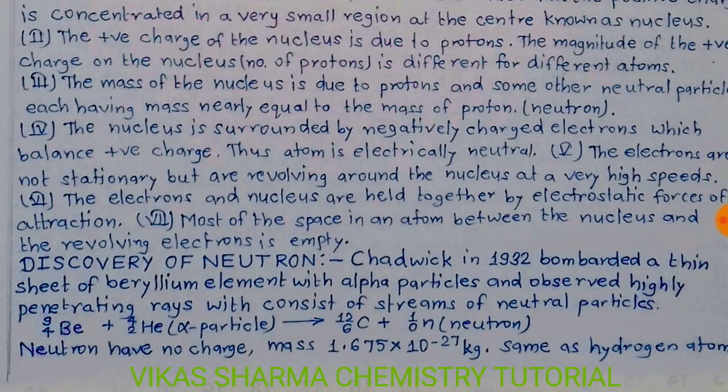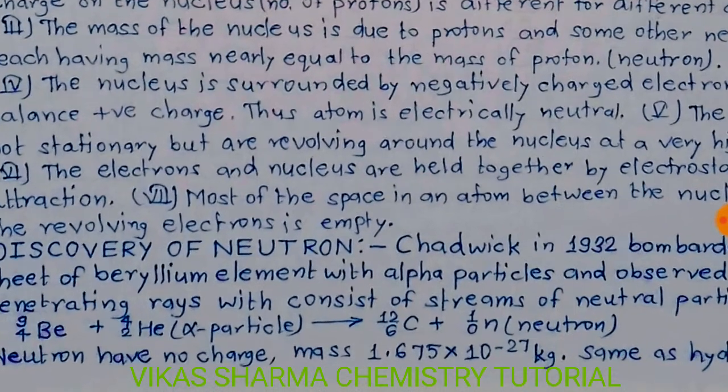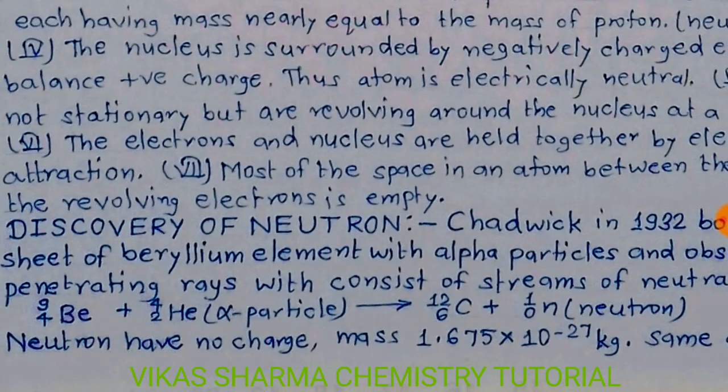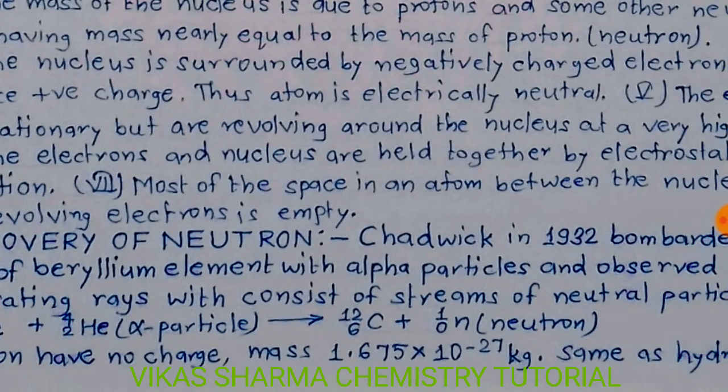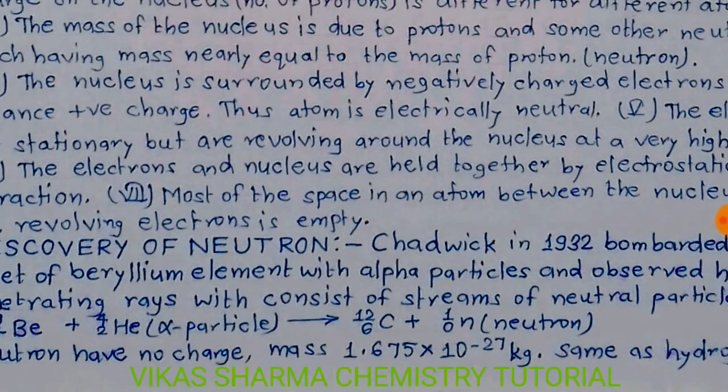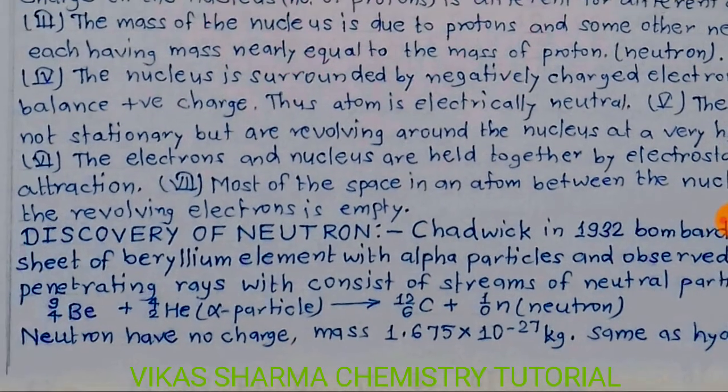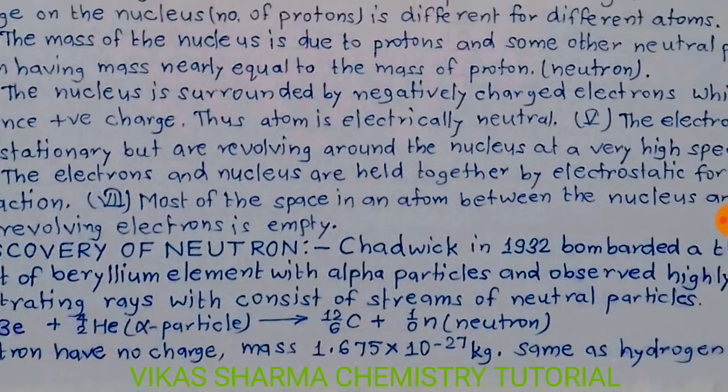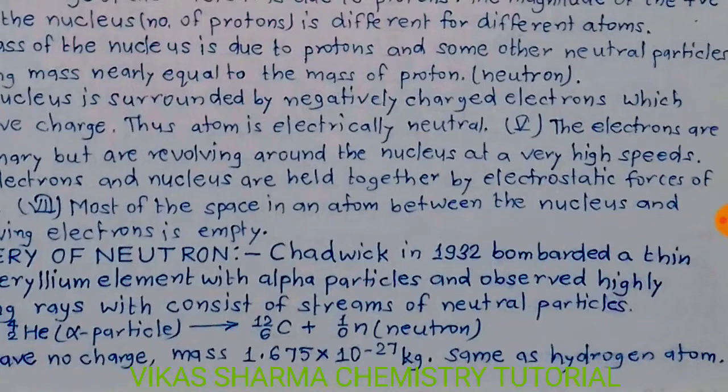You have seen the reaction: beryllium, with mass number 9 and atomic number 4, is bombarded by alpha particles. So a new atom is formed, which is carbon, and the neutron is released. The neutron has no charge, and its mass is similar to the proton, 1.675 × 10^-27 kilogram.